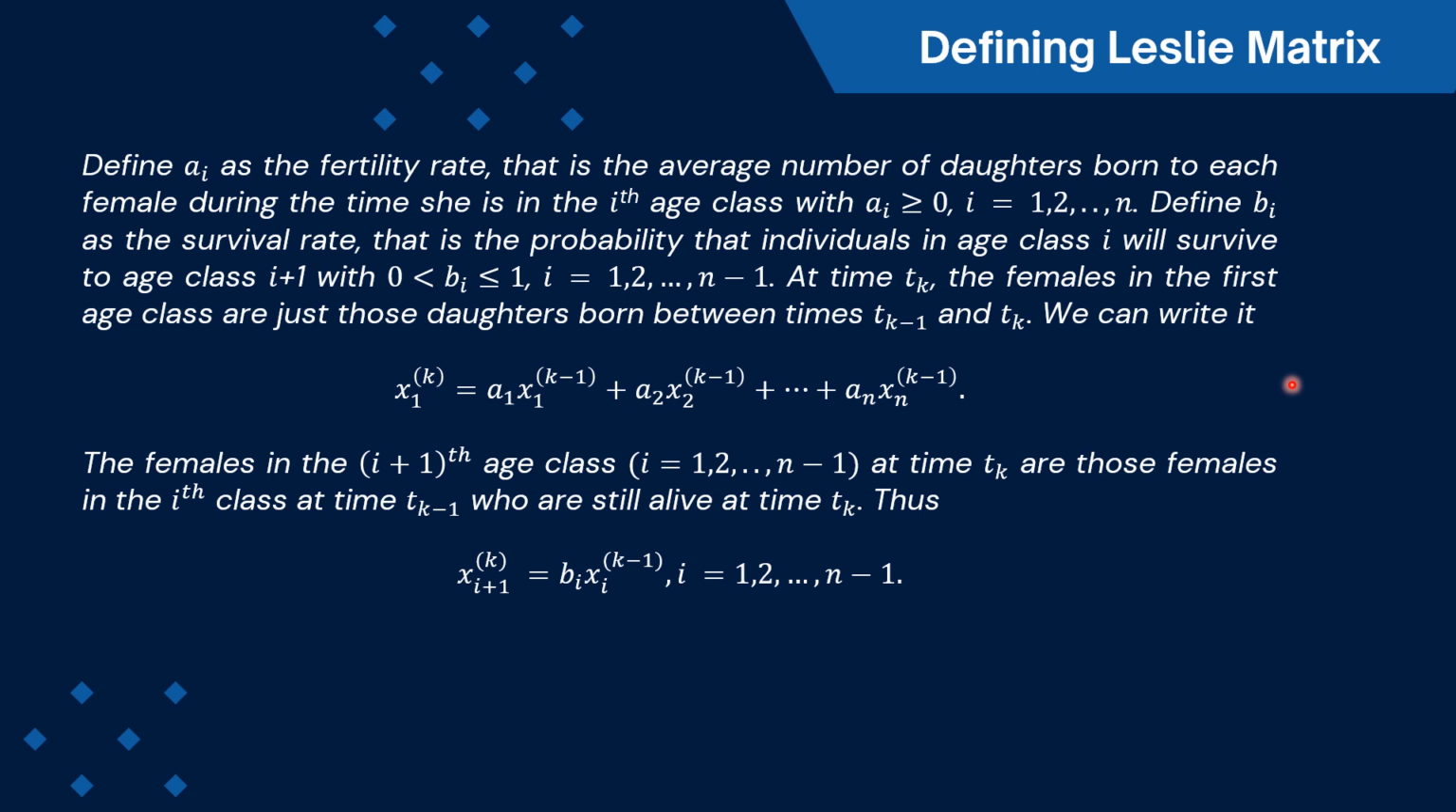At time tk, the females in the first age class are just those daughters born between times tk minus 1 and tk. We can write it as this equation. And the females in the i plus 1 age class, as i runs from 1 until n minus 1, at time tk, are those females in the i-th class at time tk minus 1 who are still alive at time tk. Thus, we have this equation: x(i+1)(k) equals bi times xi(k minus 1), as i runs from 1 until n minus 1.